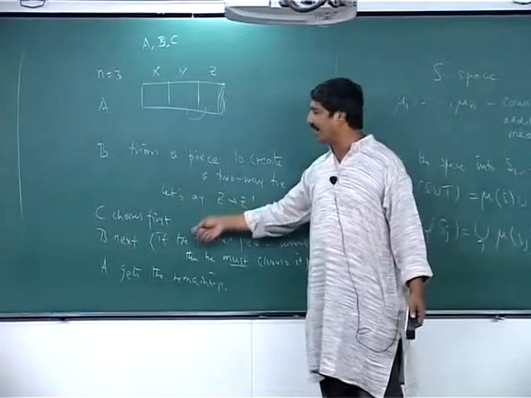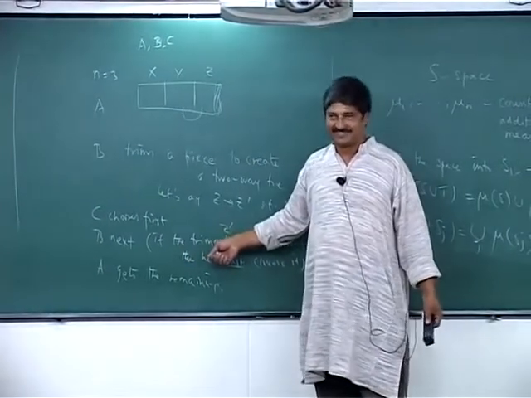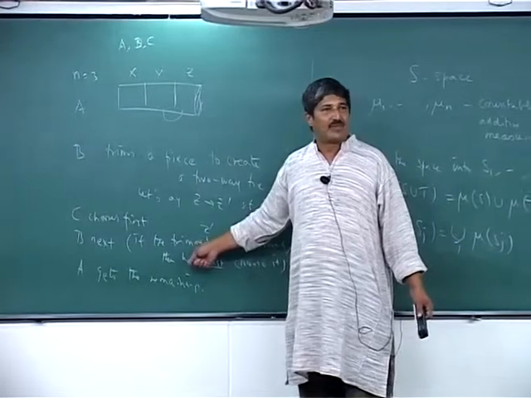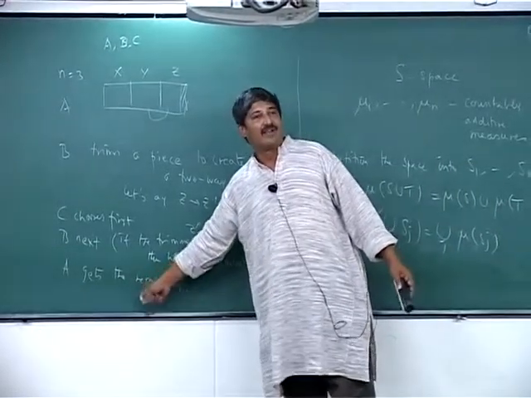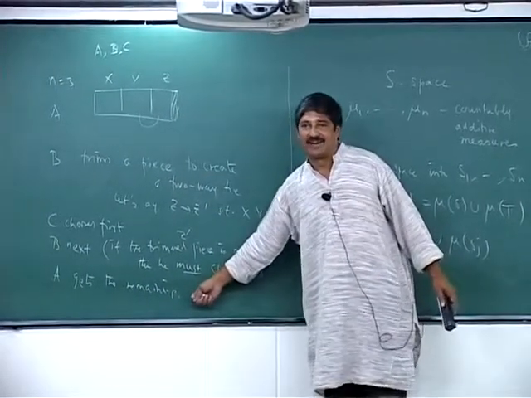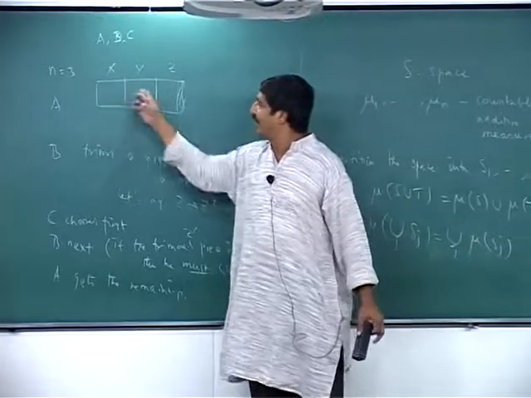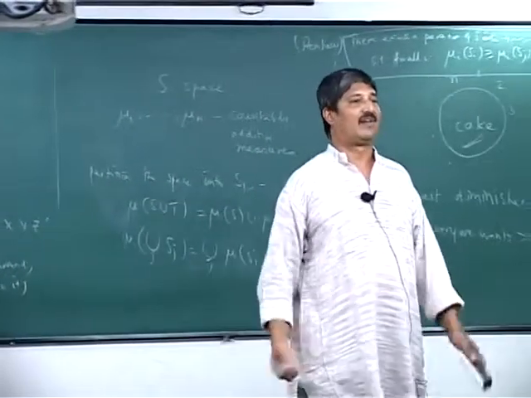If there is no reason to cut anything at all, you would have left it as it is. At most one piece is what I say, right. So B has no reason to complain. A has no reason to complain at all because A cut it this way and the diminished piece is already gone. So A is going to get one of these 2 pieces and no reason to complain at all because A was the one who cut.